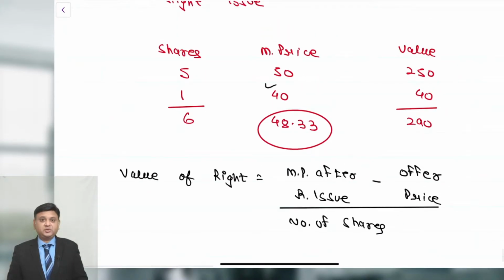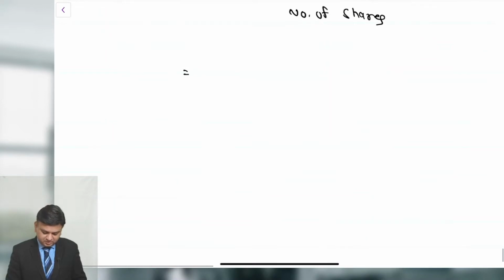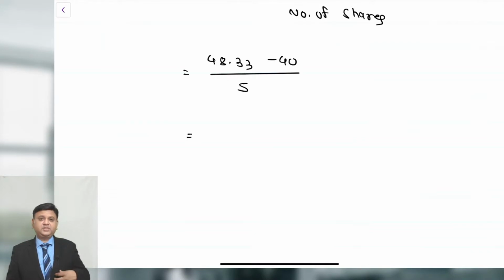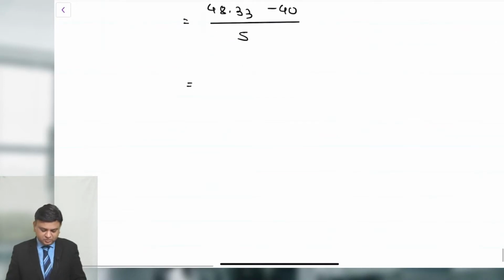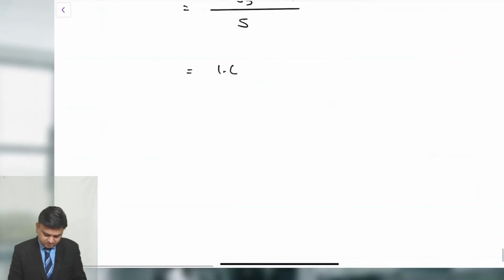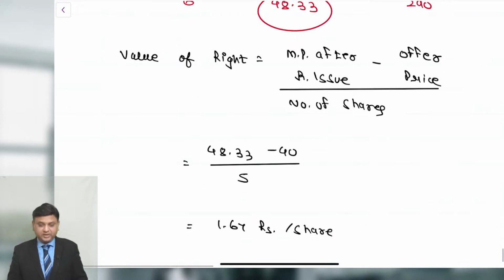The price at which you can purchase the security is 40. Market price after the right issue is 48.33, divided by 5. Why? Because based on 5 equity shares holding you will get that. So 48.33 minus 40 is 8.33, divided by 5. That comes to 1.67 per share. That is the way we are required to calculate the answer.